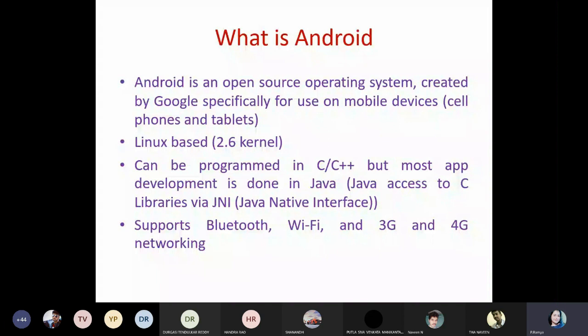You can skip the Linux based 2.6 kernel. If I try to explain this second statement, it will take some time. While executing an Android application, I will teach why I kept Linux based here. You can ignore it now, no need to worry about that. When you practice or develop an Android application, at that time you will come to know what is meant by Linux based.